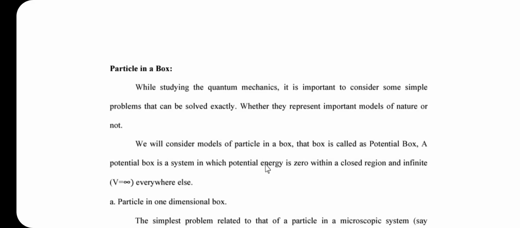So the potential energy of the particle is considered as 0, and such a particle is called a free particle. Now let us consider the model of the particle in box, where the box is called the potential box. What is meant by potential box? The potential box is a system in which the potential energy is 0 within a closed region and infinity, that is V equal to infinity, everywhere else. Such a box is called the potential box.